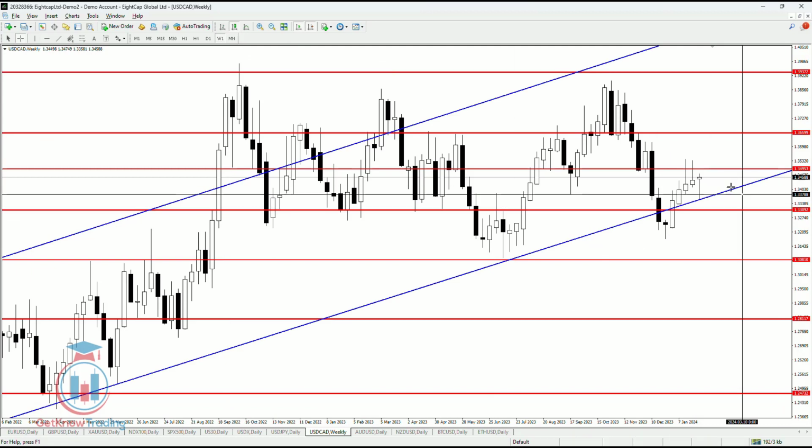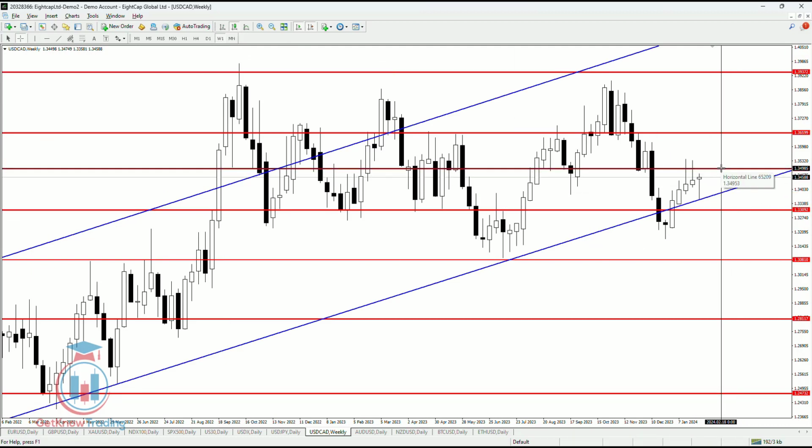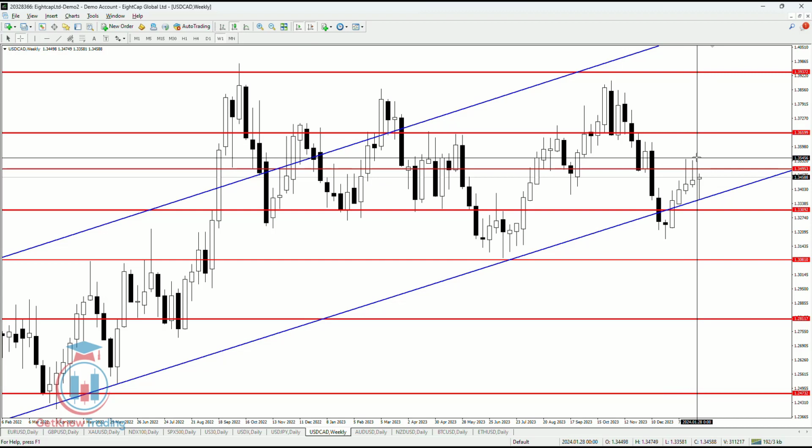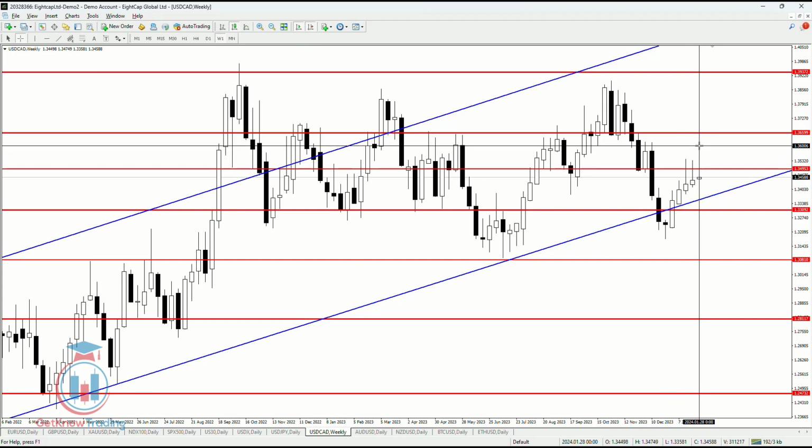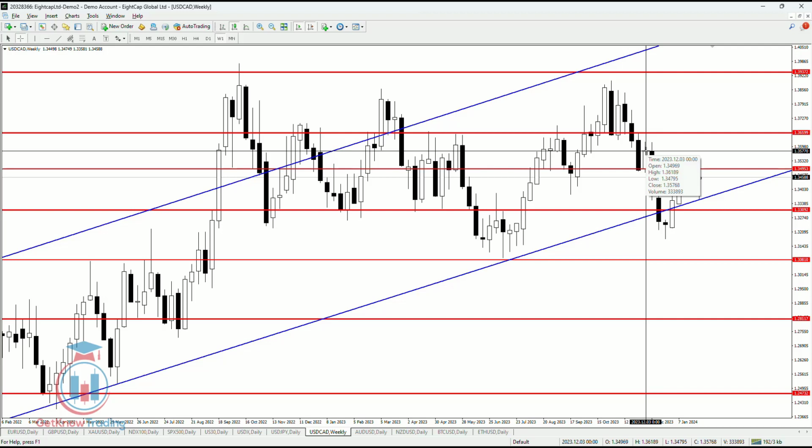Let's go to the weekly and check it. 1.349, which is 1.35, is the first one, and we can see on the weekly time frame it is the first resistance that needs to be broken in order to continue to rise in value and reach around 1.36. We can see it here. This is the area around this one where the price needs to reach.